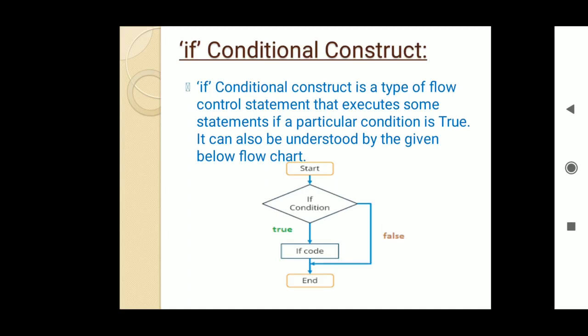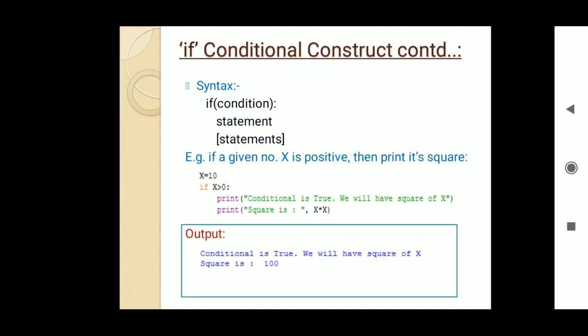Let us see its syntax as well as an example. Syntax is the if keyword, condition, colon, and then its statements. Simple. Just understand this by a given example. If a given number x is positive, then we want to print its square. In the example, we have declared a variable x whose value is 10, and we give the condition if x greater than 0, means if it is positive, then we want to calculate and display its square.